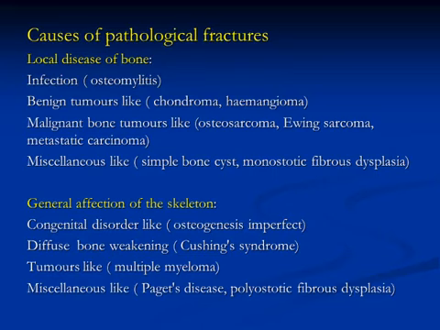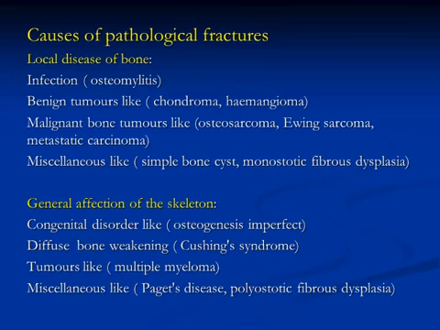We have local diseases that affect the bone, like infection. Infection is one of the important causes of pathological fracture; infection of the bone is called osteomyelitis. Benign tumors like chondroma and hemangioma, malignant bone tumors like osteosarcoma, Ewing sarcoma, or metastatic carcinoma, and miscellaneous causes like simple bone